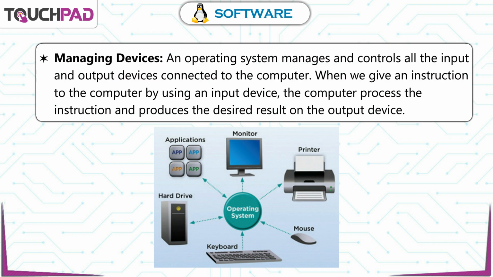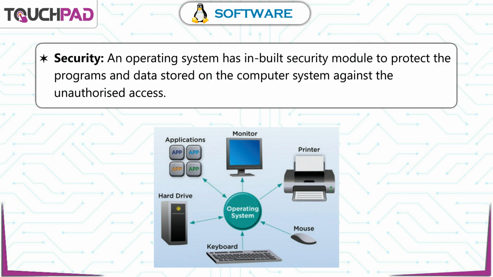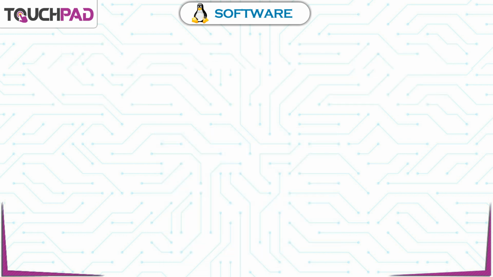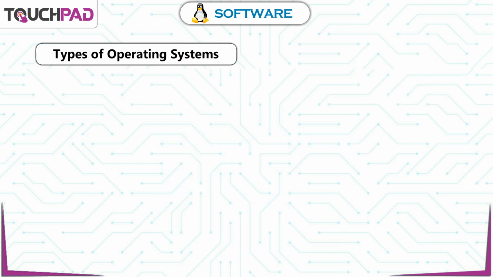Managing devices. An operating system manages and controls all the input and output devices connected to the computer. When we give an instruction to the computer by using an input device, the computer processes the instruction and produces the desired result on the output device. Security. An operating system has an inbuilt security module to protect the programs and data stored on the computer system against unauthorized access.